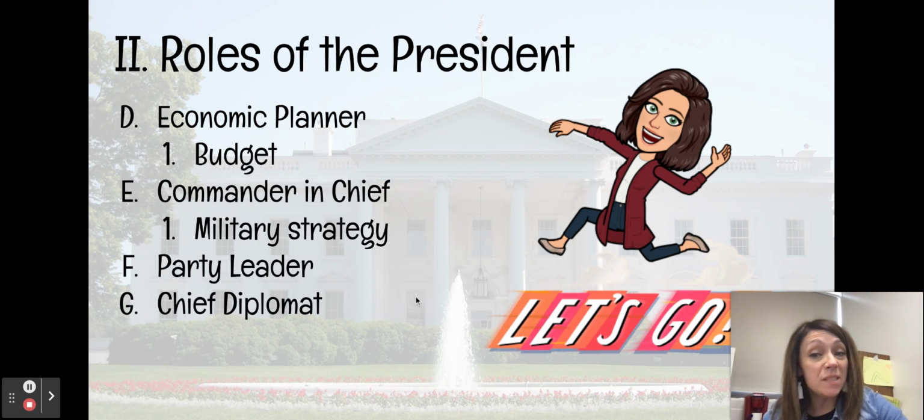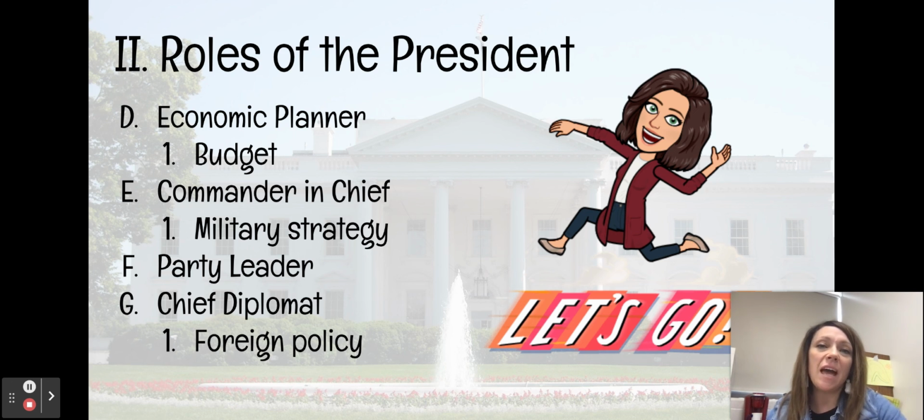He's also the chief diplomat. And in that vein, he's responsible for conducting foreign policy. So if you ever hear anything on the news about the president having a phone call with the leader of this country and the leader of this country, or he's got a meeting planned here, or he's going to this summit, that's his responsibility as chief diplomat, trying to dictate American foreign policy.